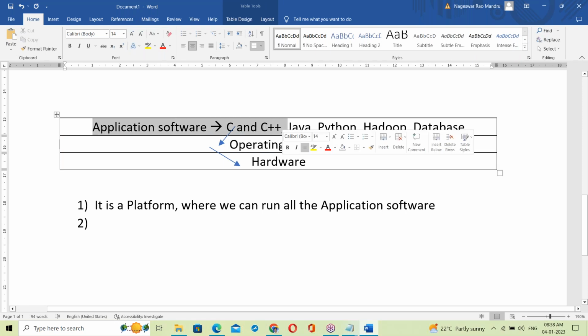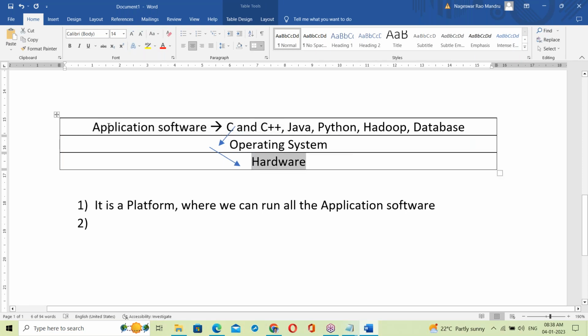This application software cannot interact with the hardware directly. They don't have direct interaction. Everything happens through the OS.